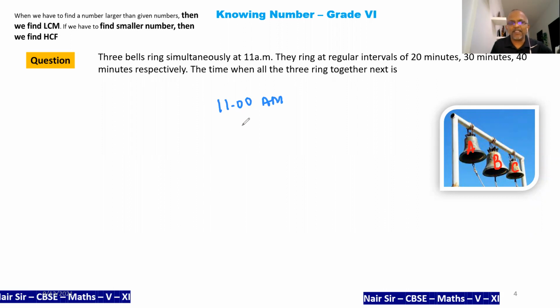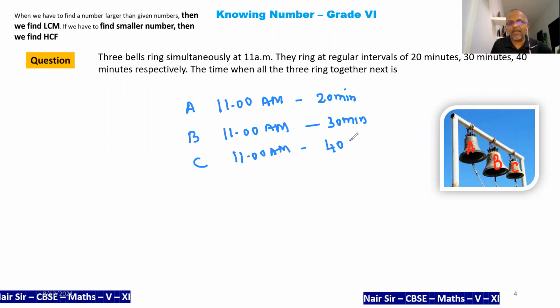The first bell, that is A bell, is going to ring after 20 minutes. The second bell, the B bell, is going to ring after 30 minutes. The C bell is going to ring the second time only after 40 minutes.